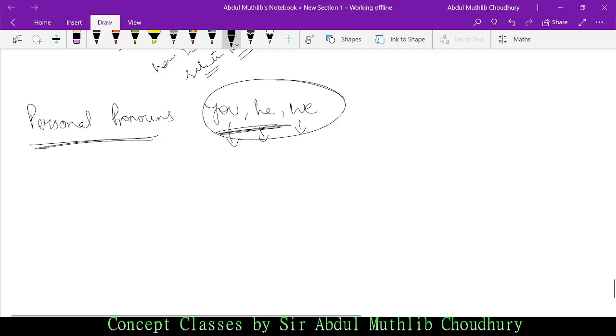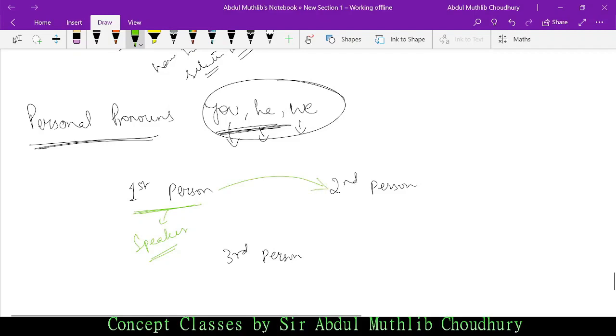First you should understand the difference between first person, second person and third person. Who is the first person? First person is the speaker. Second person is the person to whom the first person is speaking. I repeat, first person is the speaker. First person is speaking to whom? The second person.